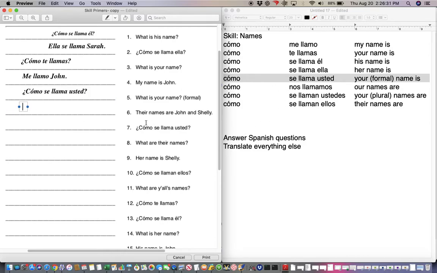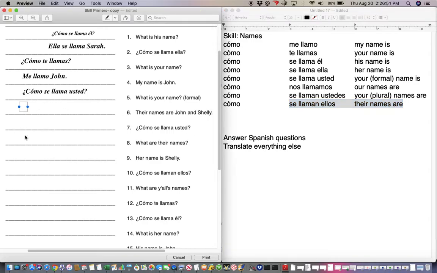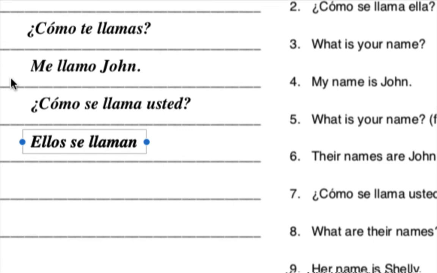Okay. Number 6, their names are John and Shelley. So their names is right here. Well, right there. We don't want the cómo because we're not asking a question. We're responding. We're writing a statement. Okay, so their names are John and Shelley. Ellos se llaman, and remember this one went just like number 2. I moved the ellos.